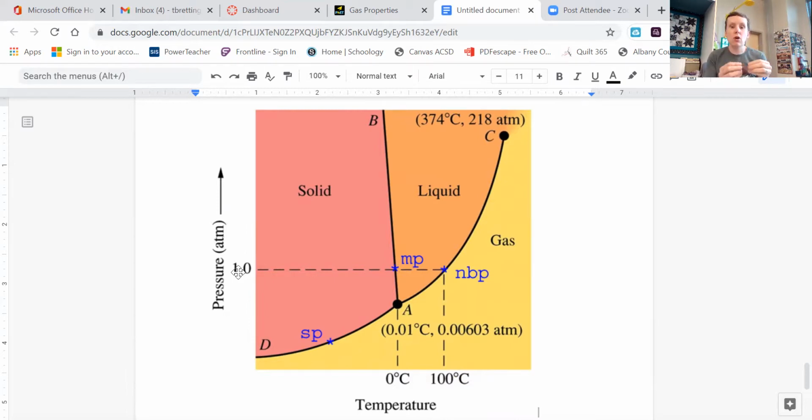Normal melting point, normal freezing point are going to appear where 1 atmosphere, again, reaches that solid to liquid line. So normal means at sea level, and then you already know what boiling and melting mean, so you don't need to necessarily study those. Okay, number two, how do particles of a gas behave according to kinetic theory?